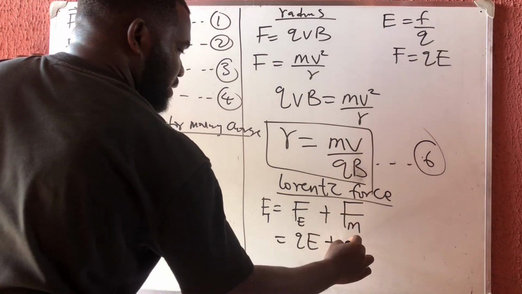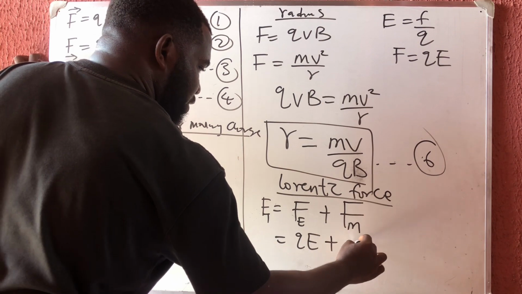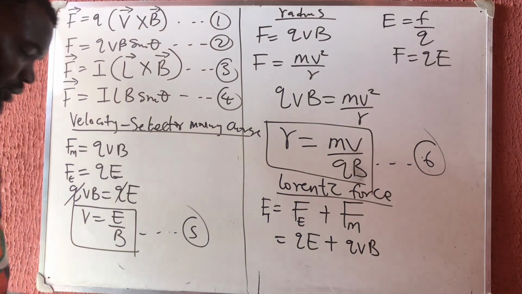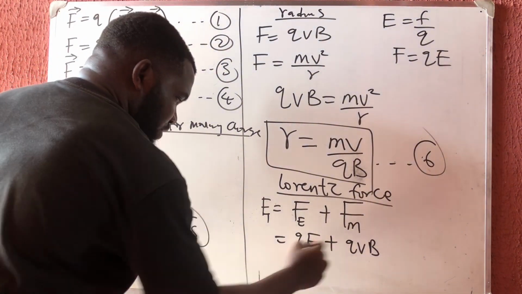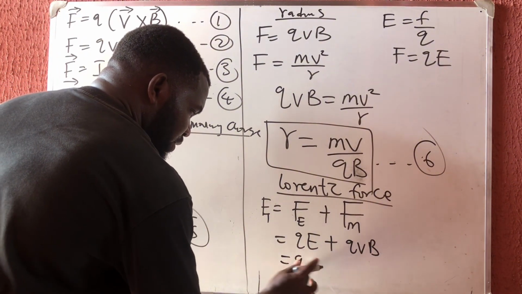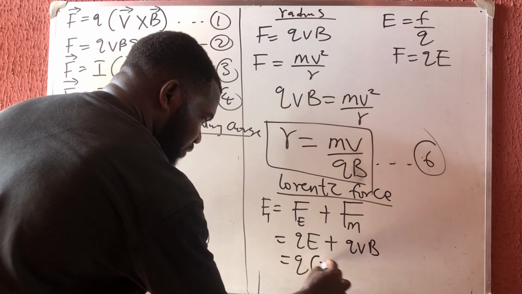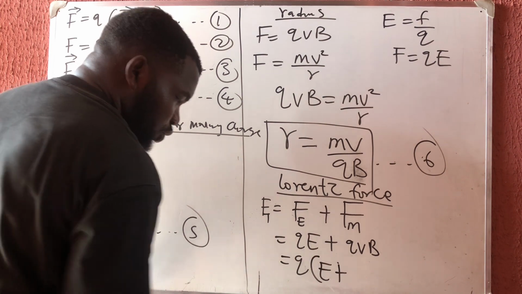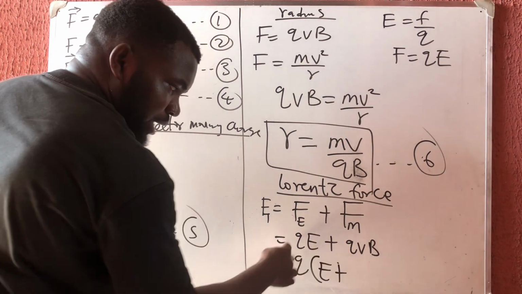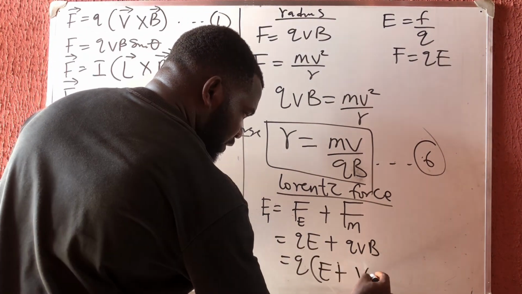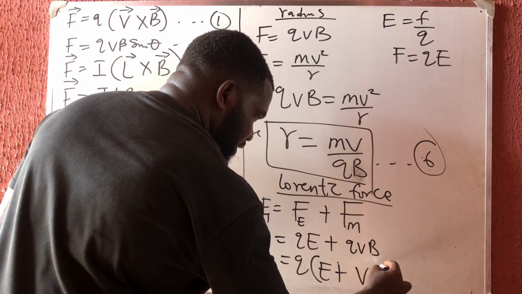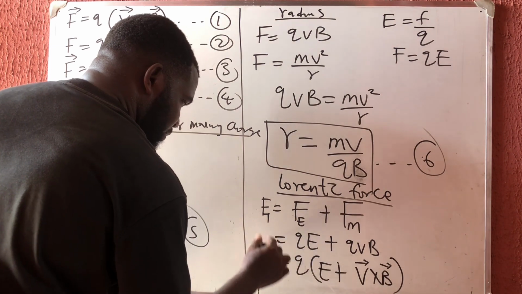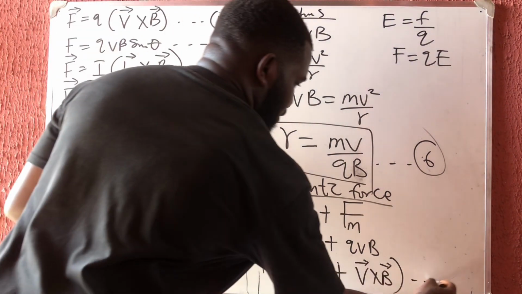Plus, remember this one does not change, QVB. So now, if you bring out what is common, you're going to have that my F is equal to Q in bracket of E plus V cross B. Please, this is a vector, and then the force is equally a vector. Okay, this is equation 7.